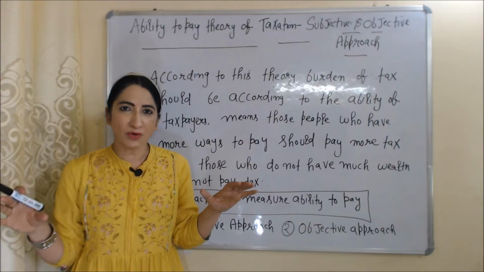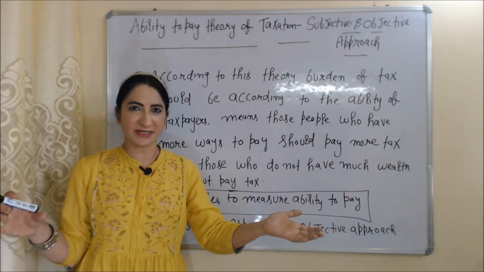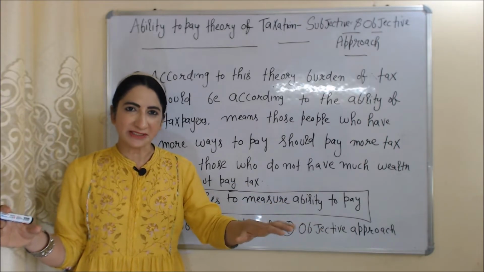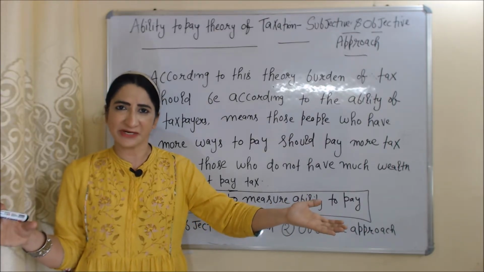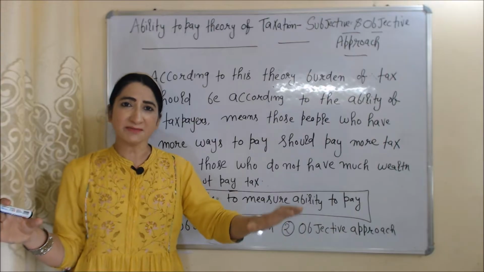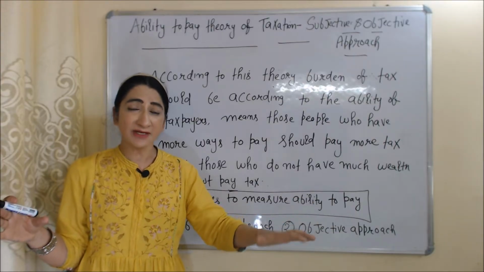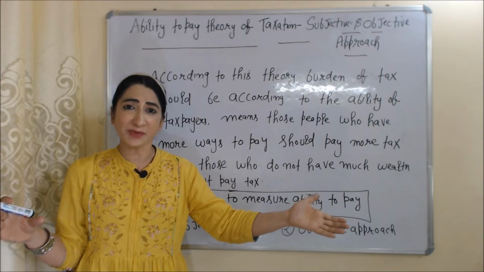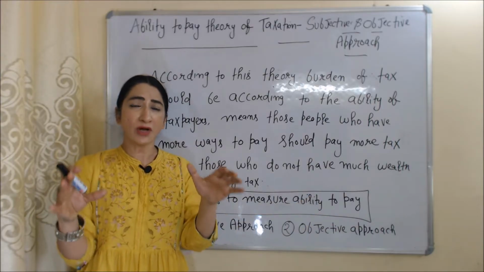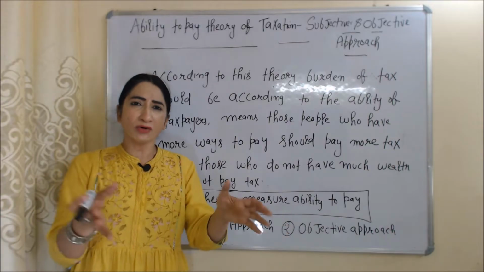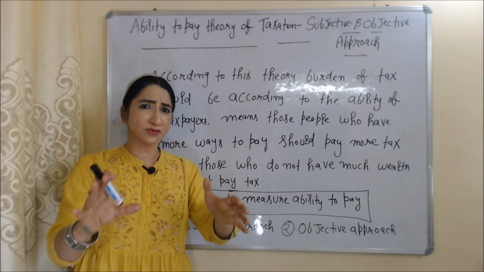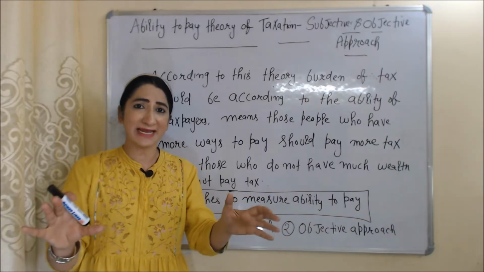Today we are going to talk about ability to pay theory of taxation. According to this theory, burden of tax should be according to ability of taxpayers. Means those who have more ways to pay, they should pay more tax. On the other hand, those who don't have so much wealth, they should not pay any tax.